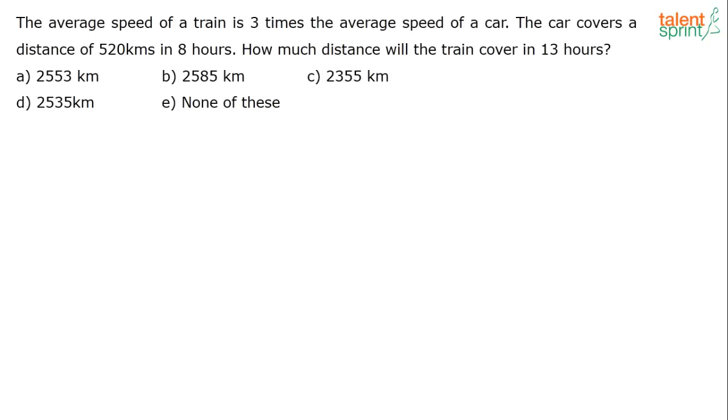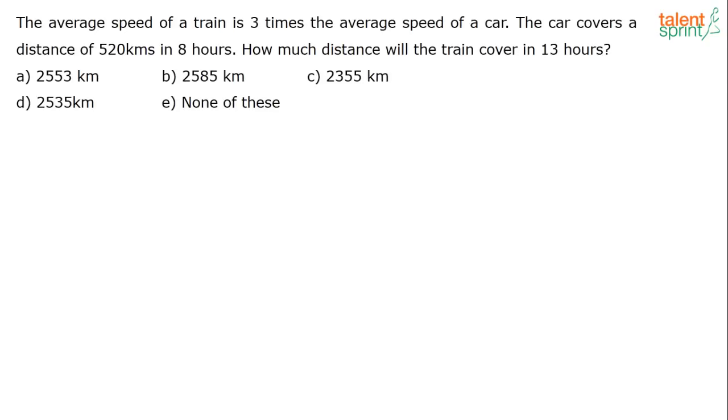So give me the answer for this. Yeah, Nilesh has given me the answer.